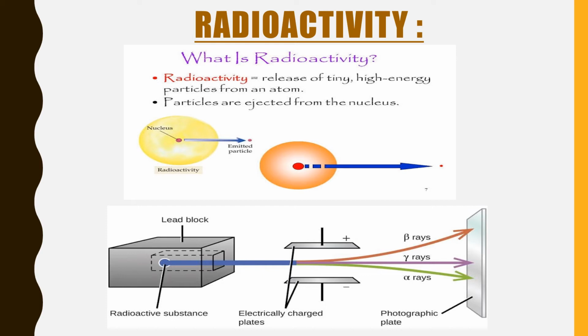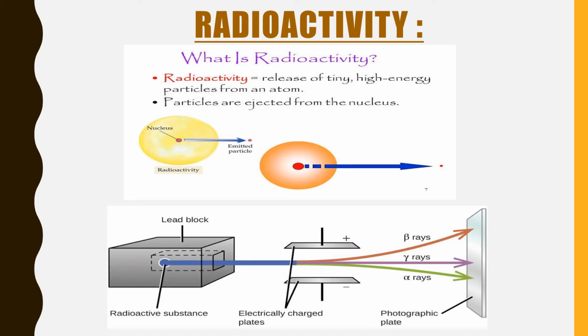Okay, so after the cavity is made in a block of lead, we apply an electric or magnetic field on the radiations being emitted from that radioactive substance, and then allow them to fall on the photographic plate.